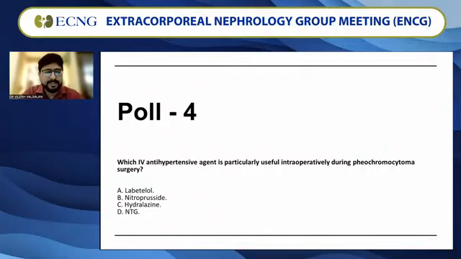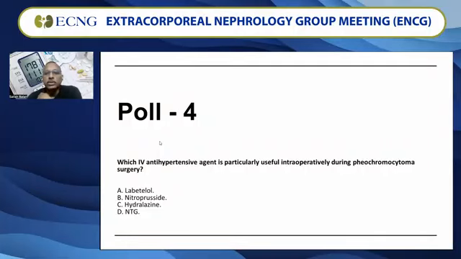We are trying to manage the hypertension. So which IV antihypertensive agent is particularly useful intraoperatively during pheochromocytoma surgery? Is it labetalol, nitroprusside, hydralazine, or NTG? All four are used, but which according to you is the most effective in such patients? I think the poll has been launched, so please everyone give out your options. And in 10 seconds, we'll close the poll.